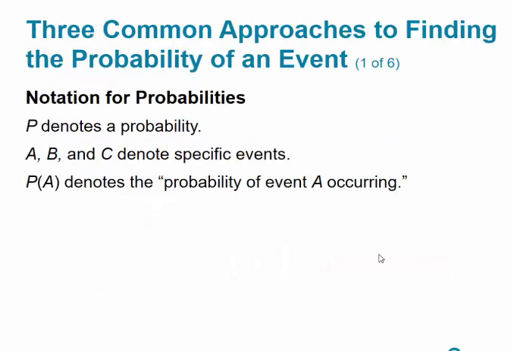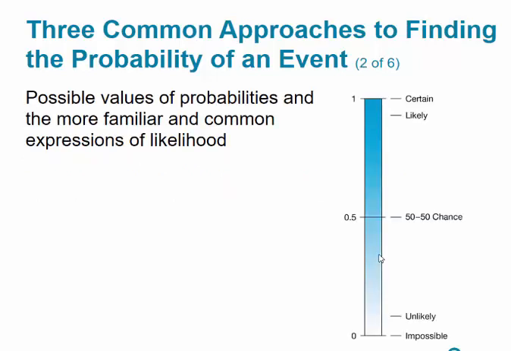So some notation for probability. Capital P denotes a probability. A, B, and C denote specific events, and those capital letters can be anything. They don't have to be A, B, and C. We just use capital letters. So P of A denotes the probability of event A occurring. The possible values of probabilities are between 0 and 1. If an event has a probability of 0, that means it's impossible, it's not going to occur. If it has a probability of 1, that means it's certain it will occur. It can also have a 50-50 chance, and anything in between.